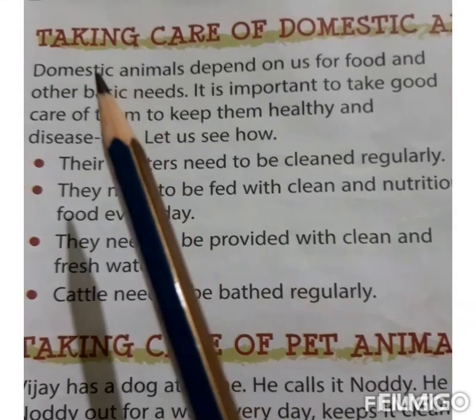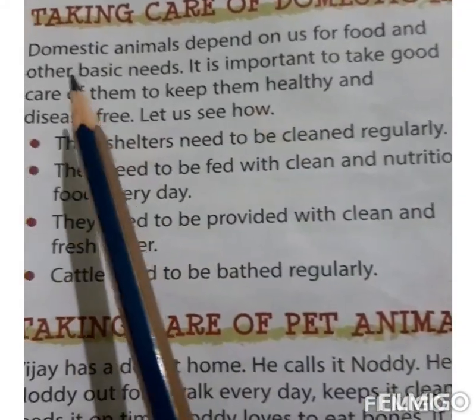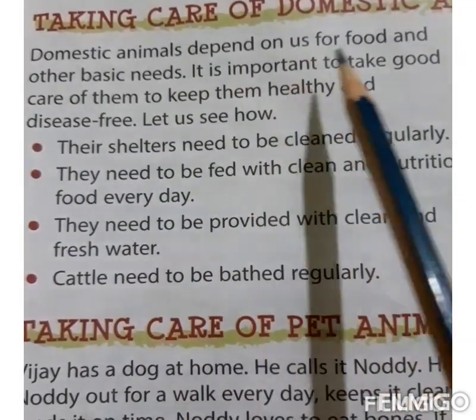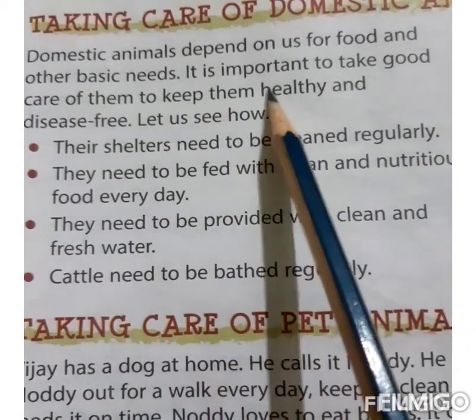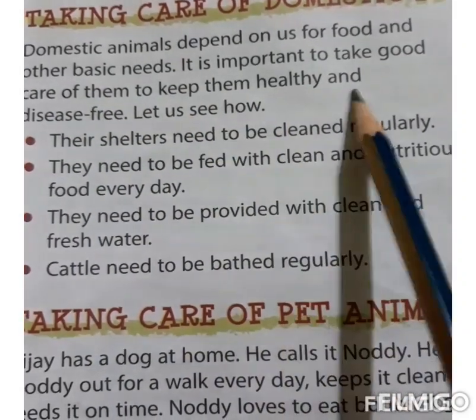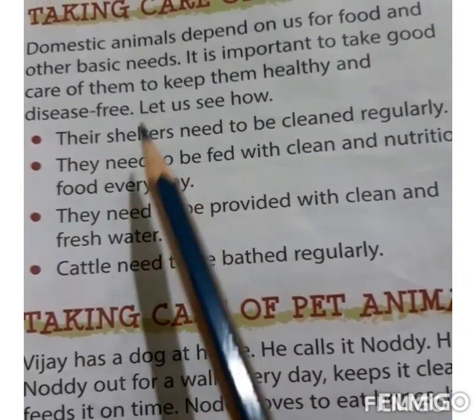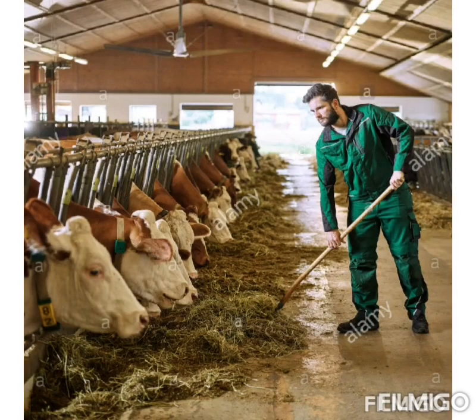Next topic is taking care of domestic animals. Domestic animals depend on us for food and other basic needs. It is important to take good care of them to keep them healthy and disease-free. Let us see how. Their shelters need to be cleaned regularly.